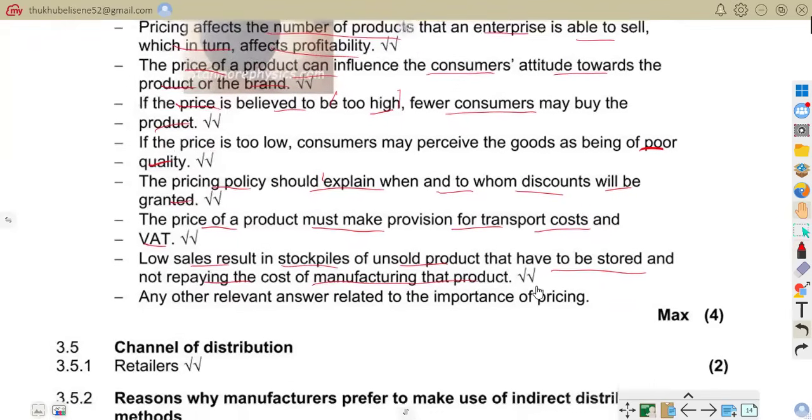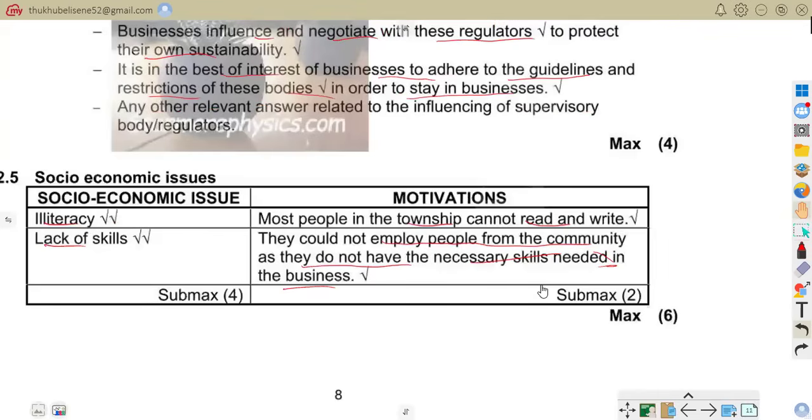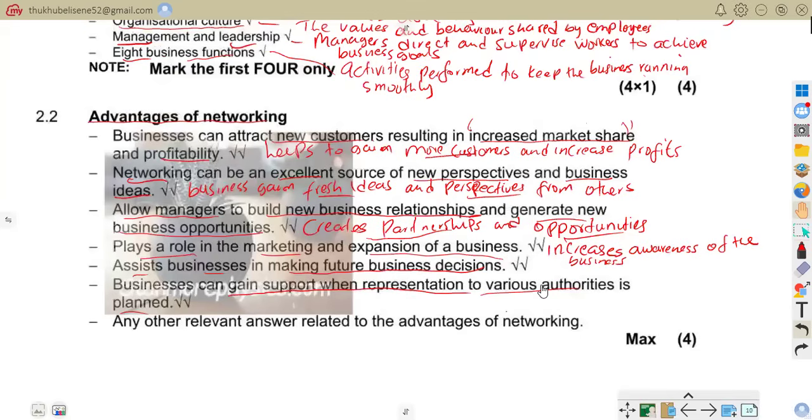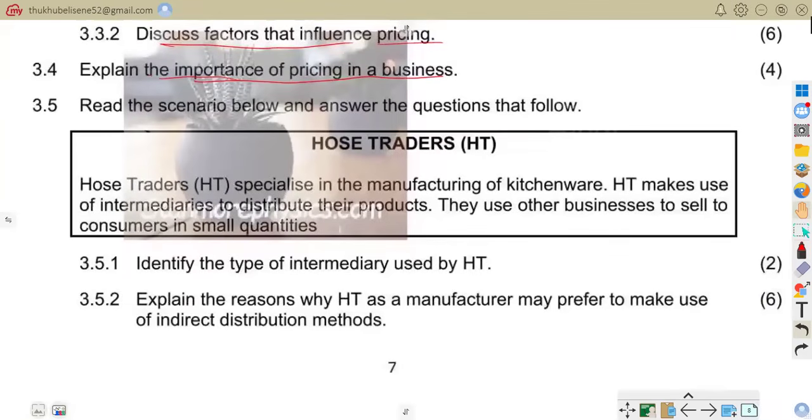So now we are to go to 3.5. We are to read the scenario. As it states, read the scenario below and answer the questions that follow. Horse Traders, HT. Horse Traders specializes in the manufacturing of kitchenware. HT make use of intermediaries to distribute their products. They use other businesses to sell to consumers in small quantities.